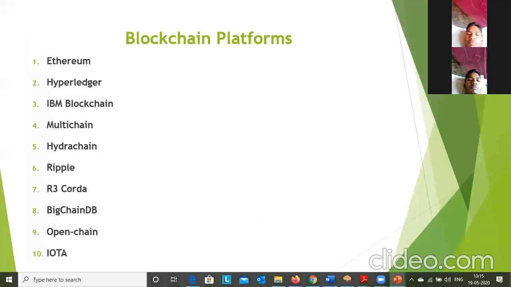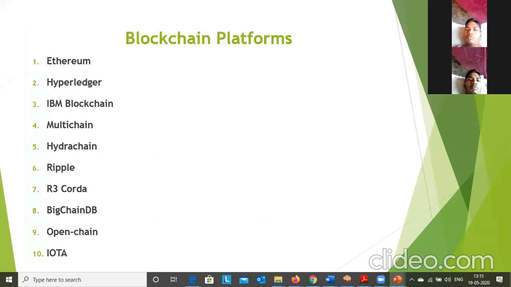Now you need to know what blockchain platforms are available to develop blockchain-based applications. These are the top 10 blockchain platforms: Ethereum, Hyperledger, IBM Blockchain, MultiChain, HydraChain, Ripple, R3 Corda, BigchainDB, OpenChain, IOTA.